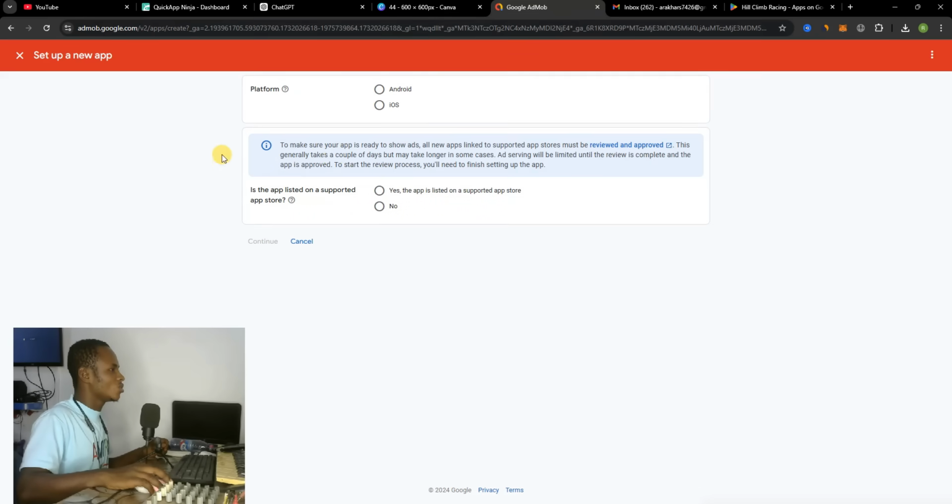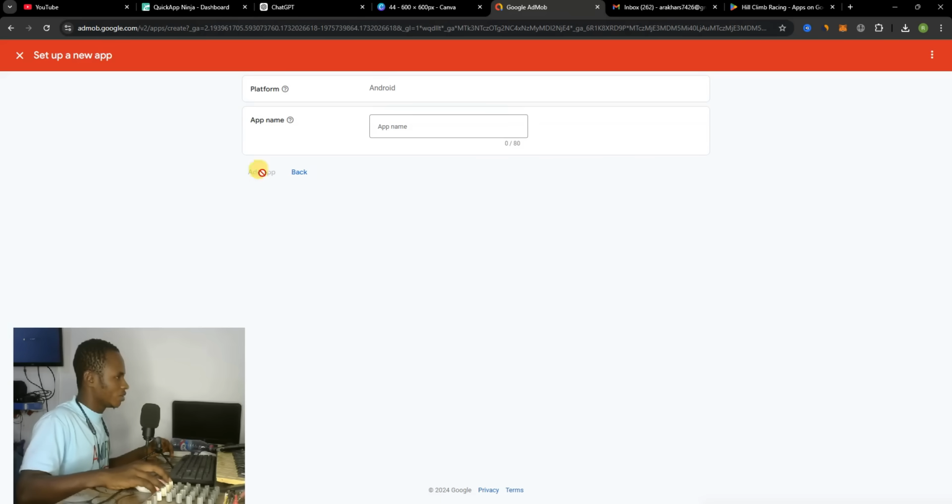So if your app is already published, you can see the platform. It's an Android app over here, and they're supported. If you have already uploaded it somewhere, you're going to click yes over here. Now we have not uploaded anything on any platform, so you're going to click on no and then hit continue.